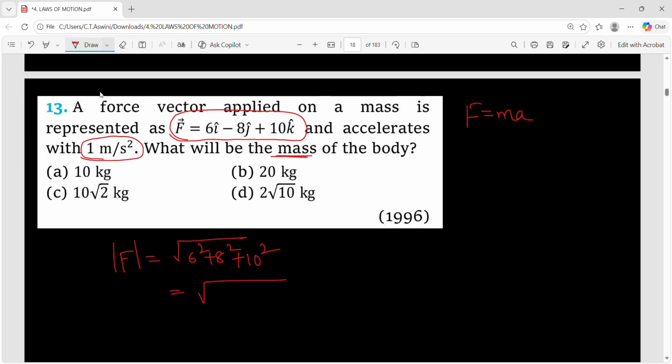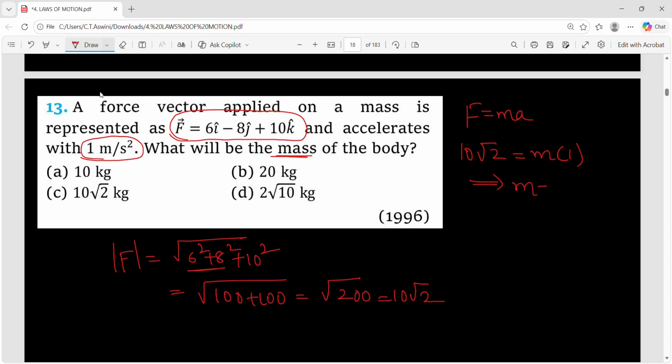So 6 square is 36, 8 square is 64. So what is the summation? You will get 100, and 10 square is 100. So you'll get square root of 200, which is 10 root 2 newtons. So substitute here. Force is 10 root 2. We have to calculate the mass, and acceleration is 1. So what is the mass now? Mass is also 10 root 2 kgs. That means option C.